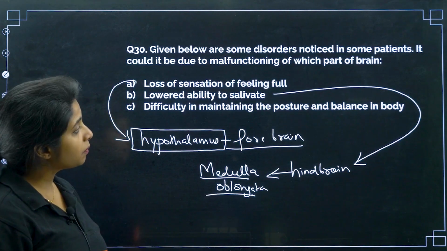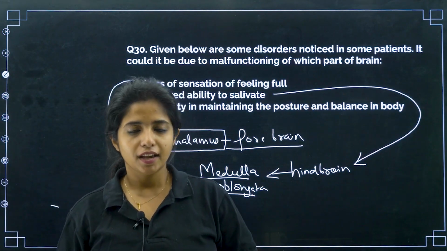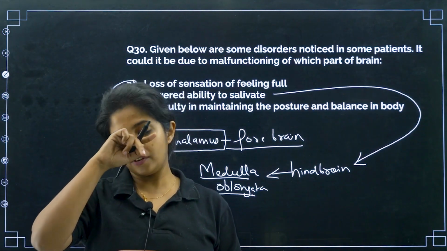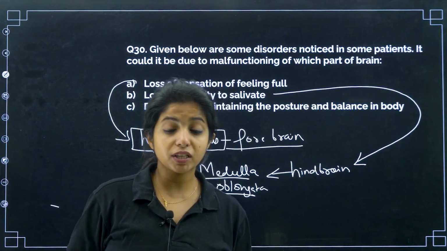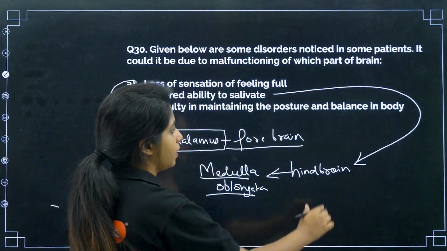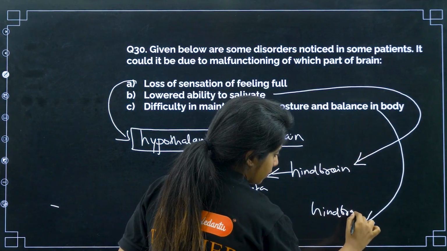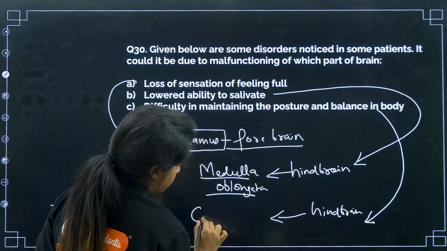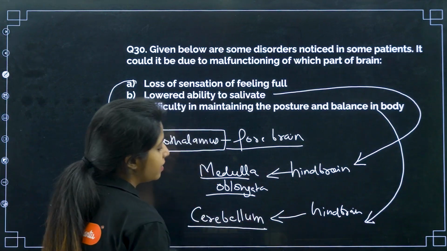Now, difficulty in maintaining the posture and balance in the body. I always say this is a fun thing. For example, some person who got drunk, okay? The alcohol affects one part of the brain. Which brain? Hind brain. And this part is known as cerebellum, my dear little children.